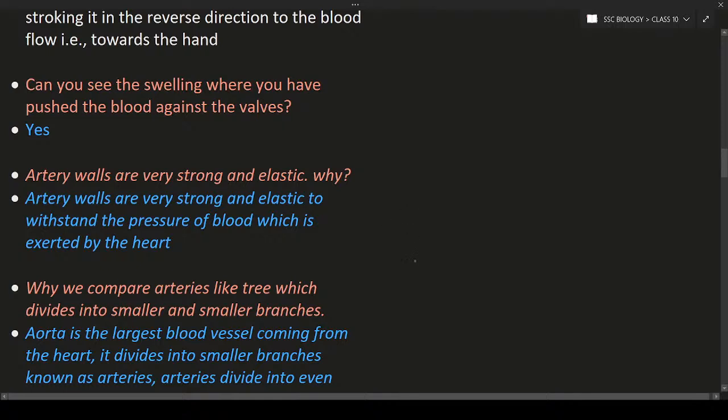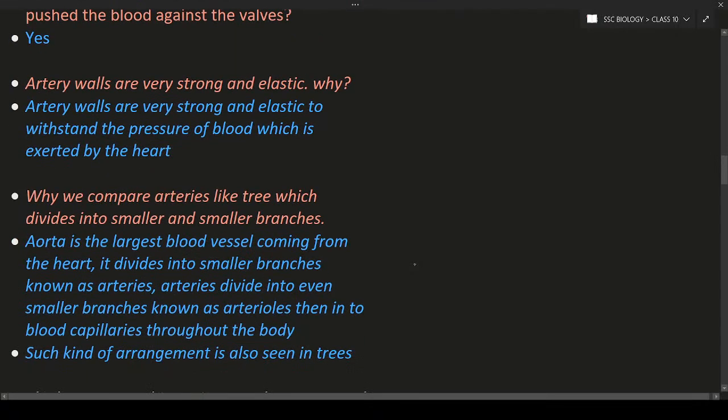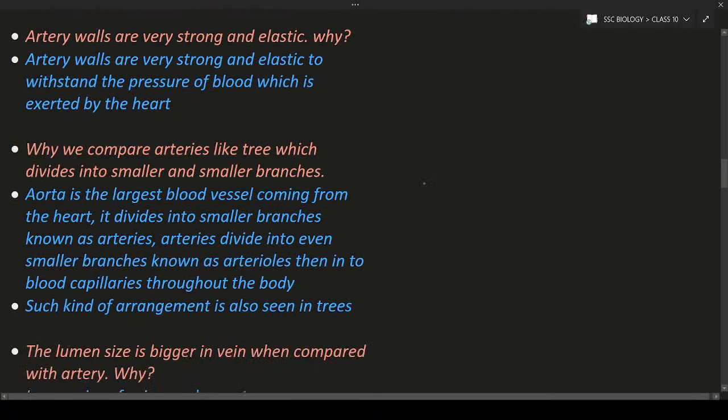The next question is why we compare arteries to trees, which divide into smaller and smaller branches. Let us consider this is the ground, and the tree will be like this. The tree divides into branches in this way, and the branches divide into finer and smaller ones.